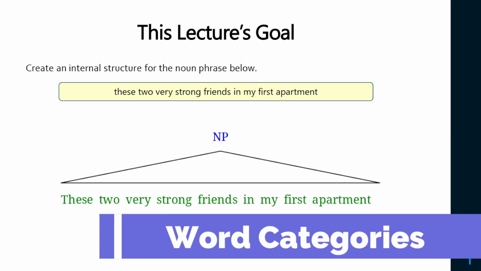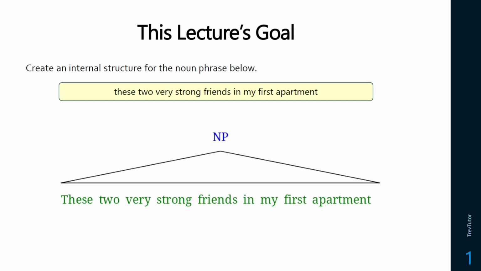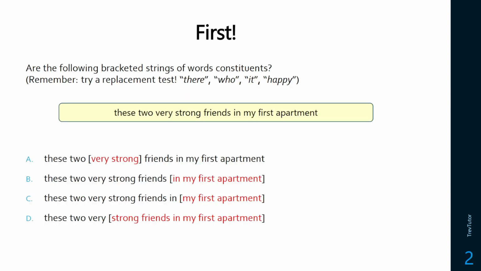The goal of this section in the course is to be able to create an internal structure for the noun phrase, these two very strong friends in my first apartment. I'm telling you right now it's a noun phrase, but we'll learn about that in this section. I'm going to learn about all the different word categories and how they group together. First, thinking back about constituents from the introduction section, what is the structure of this going to be like?